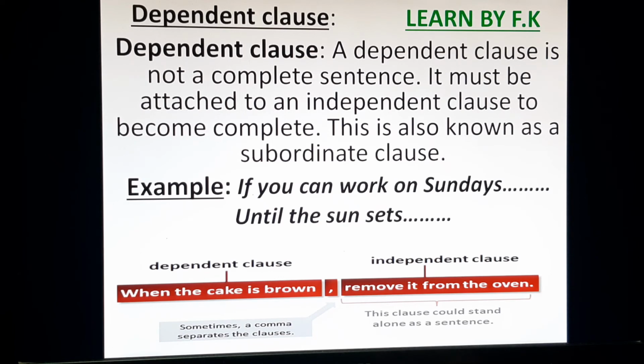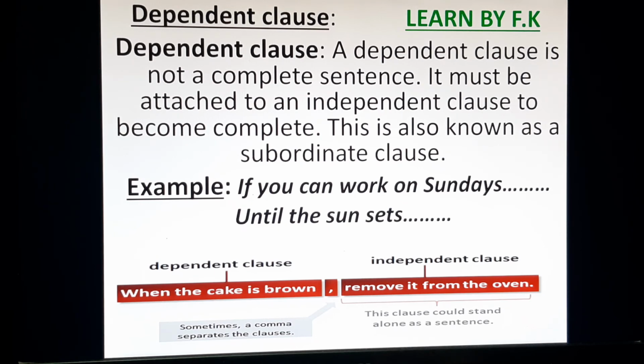You can also see below the dependent clause: when the cake is brown. When the cake is brown is not giving you the complete sentence or idea without an independent clause. And the second is: remove it from the oven. This is an independent clause. Remove it from the oven is a complete sentence giving you the complete idea. But when the cake is brown is a dependent clause and it is not giving you the complete idea.